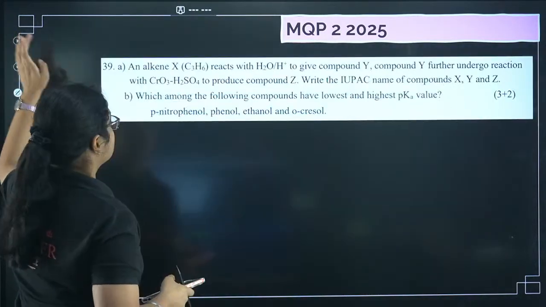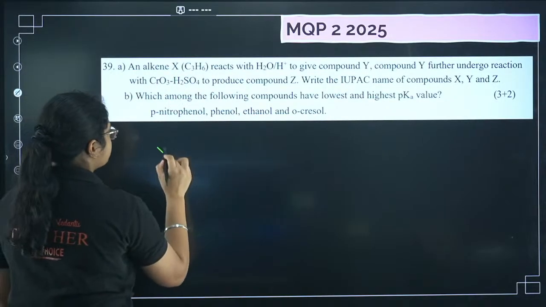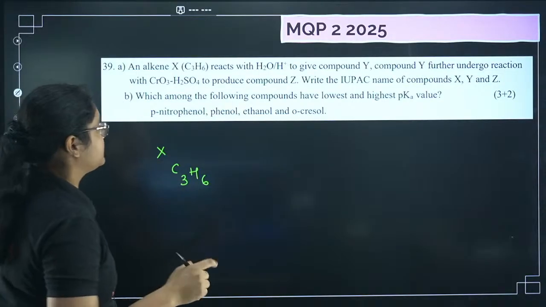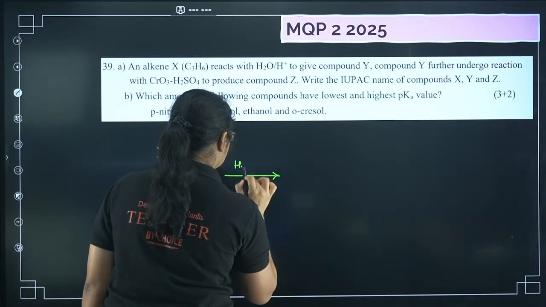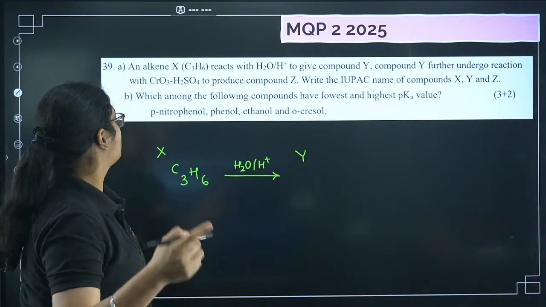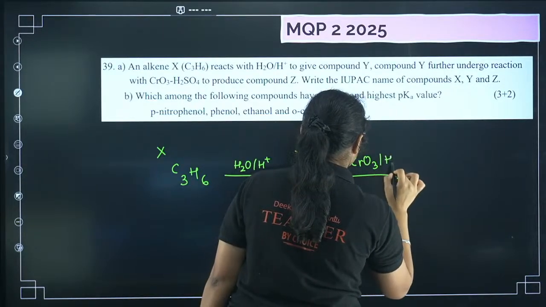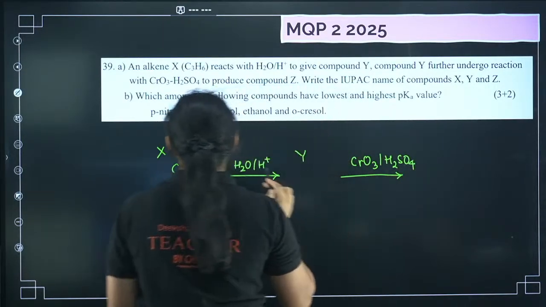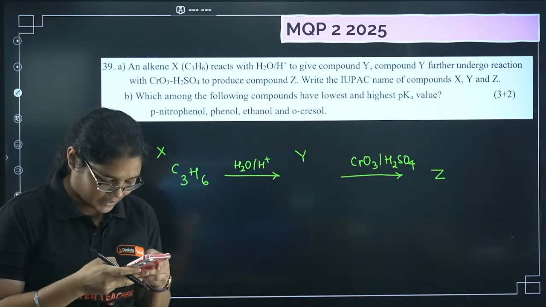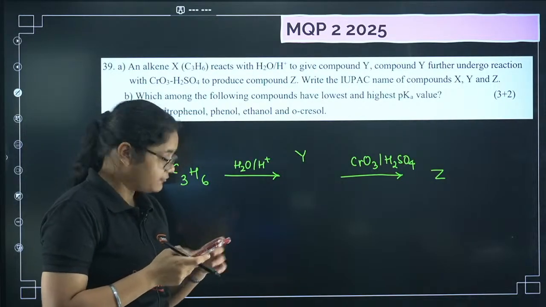Next, model question paper 2 of 2025, there was a question. There is one alkene X which is C3H6, reacts with H2O and H plus to give you compound Y. Now Y further undergoes reaction with CrO3/H2SO4 to form compound Z, and you have to write the IUPAC name of X, Y and Z. Can anyone try this question and tell me? At least can you try for X, Y?